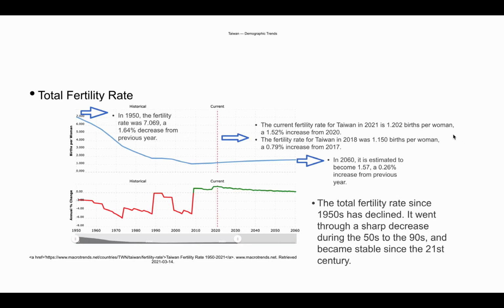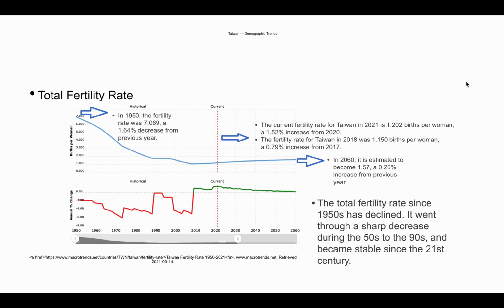Then let's look at its total fertility rate. The graph shows that the current fertility rate for Taiwan in 2021 is 1.202 births per woman, a 1.52 increase from 2020. The fertility rate for Taiwan in 2018 was 1.150 births per woman, a 0.79% increase from 2017. In 2060, it is estimated to become 1.57, a 0.26 increase from the previous year. In 1950, the fertility rate was 7.069, a 1.64% decrease from the previous year. Currently, an interesting fact is that Taiwan has the lowest fertility rate in the world.